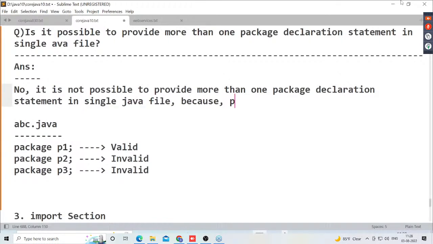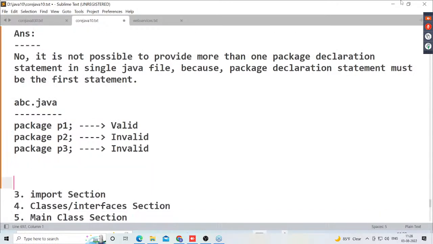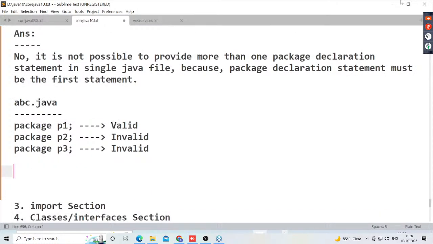Why? Because the package declaration statement must be the first statement. Package declaration statement must be the first statement. Clear or not? Now I will give one more question here, I'm telling you guys.